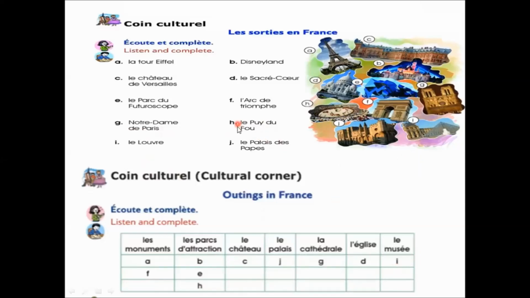Next is Le Palais des Papes. This is the palace. This is the answer of this question. You have to write monuments here. You have to write the amusement parks, les parcs d'attraction, here, châteaux here, palais, palaces here, cathedrals here, churches here, and museums here. These are the famous monuments of France.